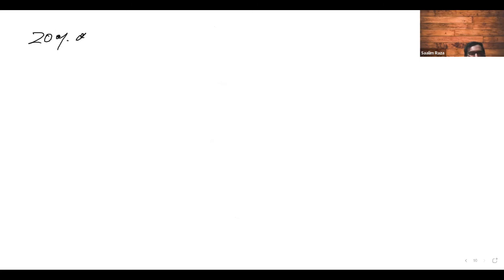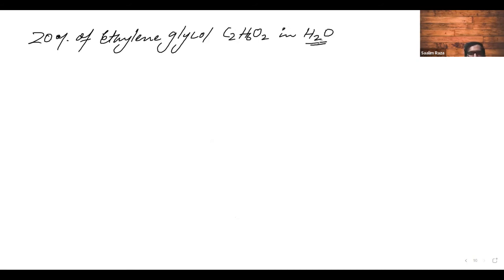20% of ethylene glycol, whose formula is C2H6O2, in H2O. You got 0.06. Yes, Fatima, that's right. The mole fraction will be 0.068, but 0.06 is also good enough.